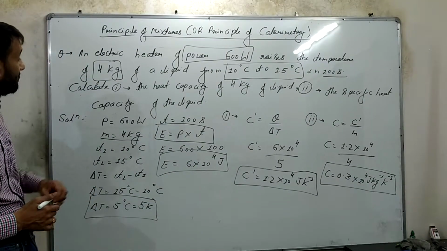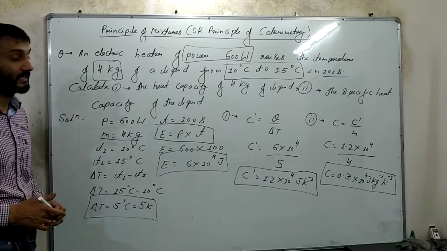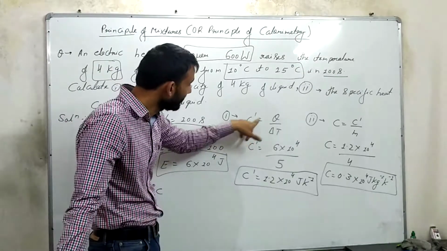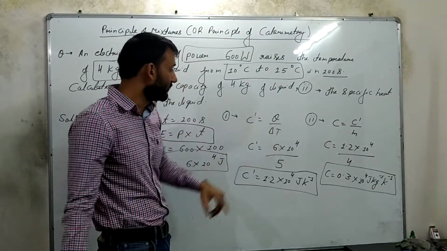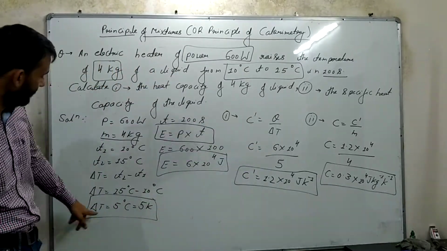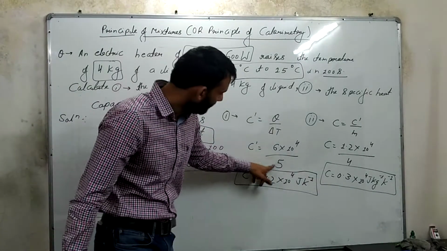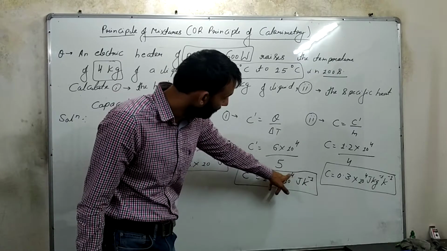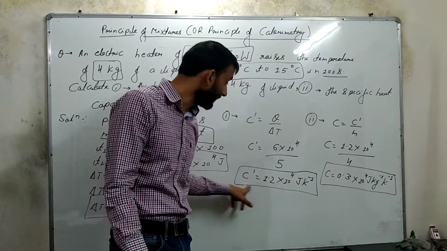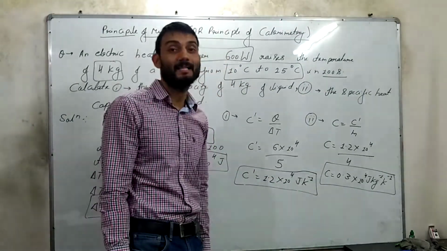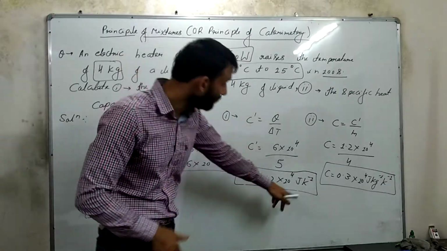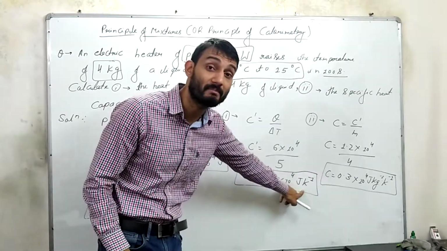Now the first part of the question: you have to calculate the heat capacity. So the formula for heat capacity is Q upon delta T. So Q is this heat, upon delta T, the change in temperature, 6 divided by 5, 1.2 into 10 to the power 4 joule per Kelvin. This is important, guys. The unit of heat capacity will be joule per Kelvin, as it does not consider mass. So there is no mass, that is why it is not joule per kg per Kelvin.